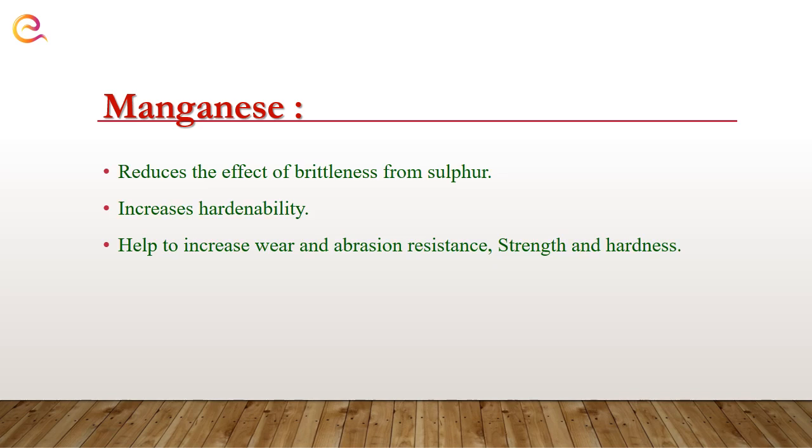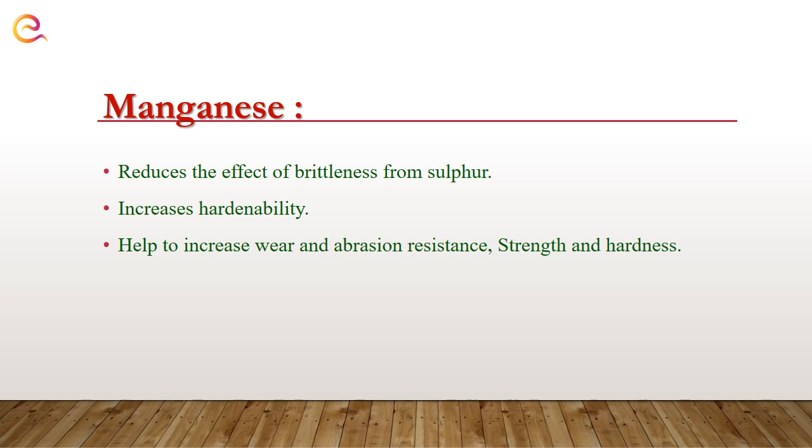Then the next one is manganese. It reduces the effect of brittleness from sulfur. Generally, for good machining or good machinability, we add sulfur into our alloy. But when we exceed a certain amount of sulfur in our alloy, it creates brittleness in our material. So to avoid that brittleness, we can use manganese. It reduces the brittleness from sulfur.